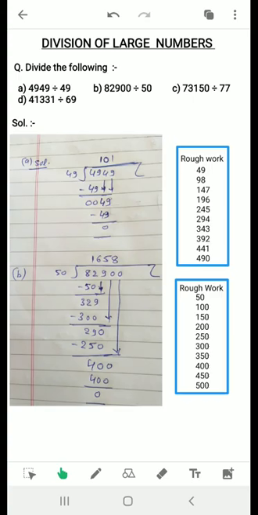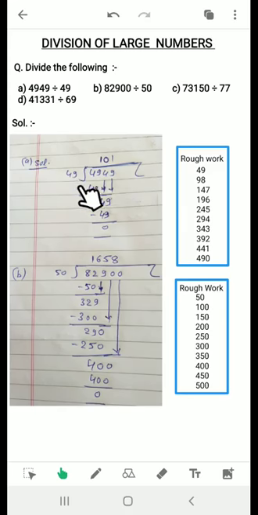The easier method I will explain whenever school reopens, how to write tables quickly, but for now you can write tables your own way. So write the table of 49 in rough work as I have written. That is rough work, no need to show in the fair copy.